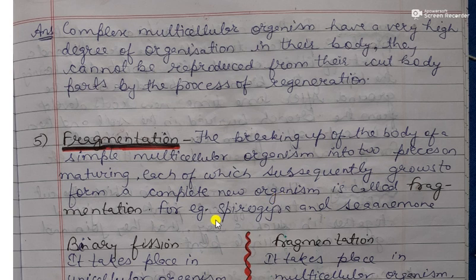So when an organism gets mature, its body will break down into two or more pieces, and from these pieces a complete new individual is formed. Fragmentation takes place in Spirogyra and sea anemone.